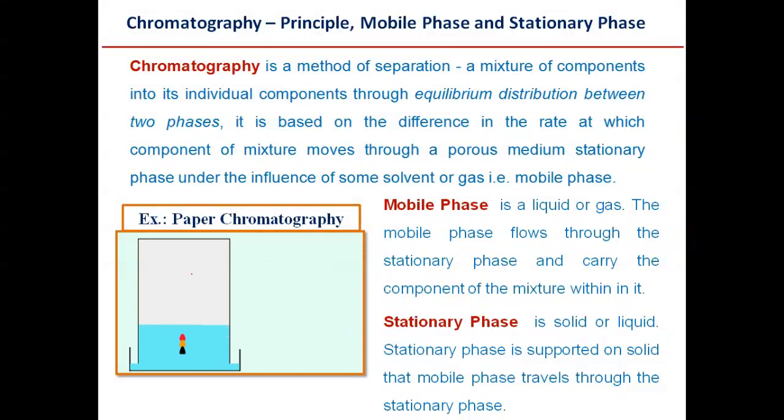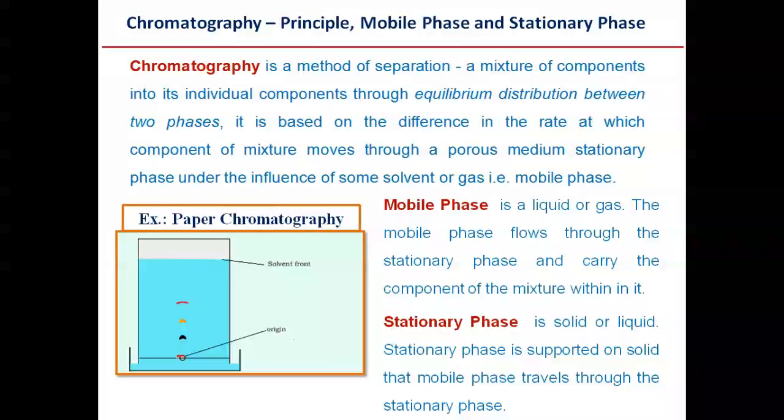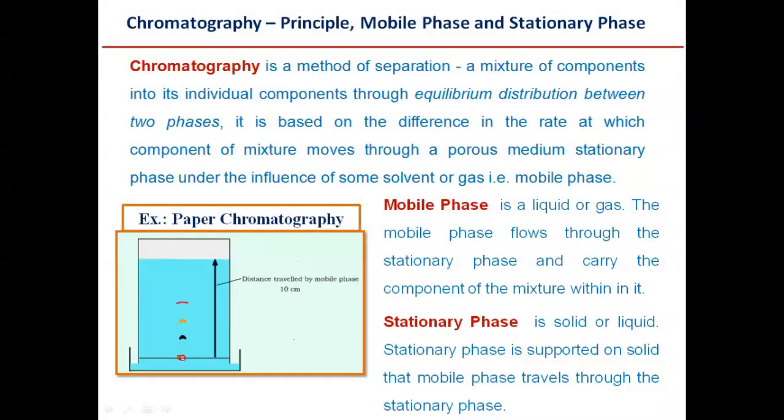Once you spot the mixture, containing let's say three components, on the surface of the stationary phase, for example on the paper, you draw a line here which is the origin, and then you spot the mixture here.